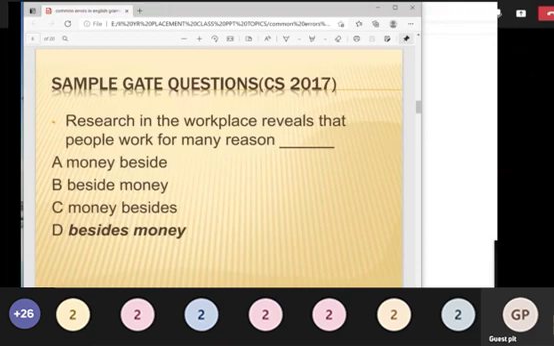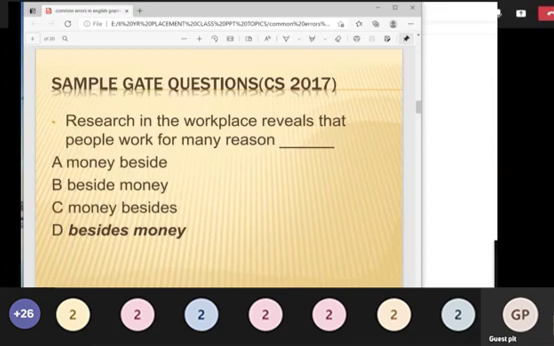Now you have the answer here, but just read all 4 options. Option A, money beside. Research in the workplace reveals that people work for many reasons, money beside money. Money besides money. See, if you know, the confusing word here is beside. If you know the correct meaning of the word beside and besides.